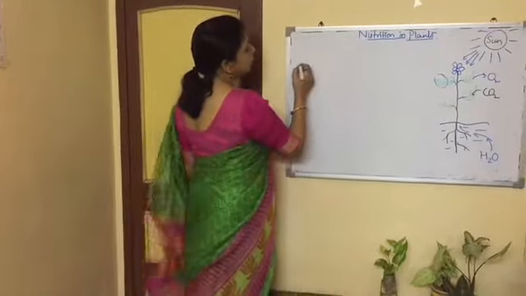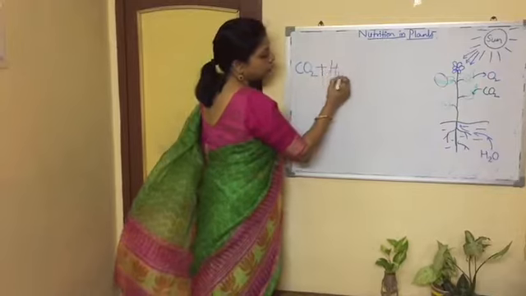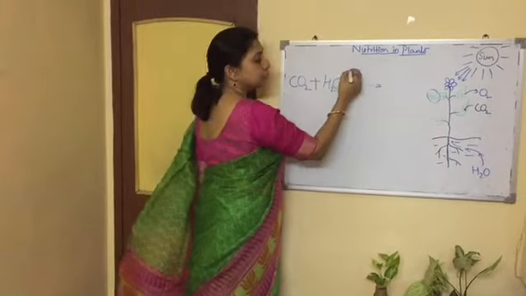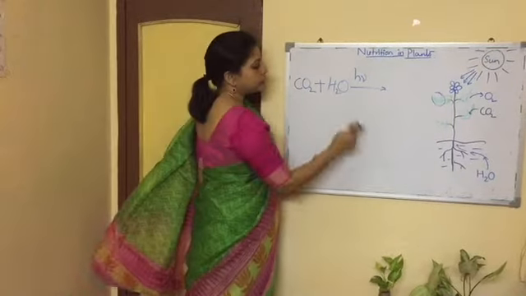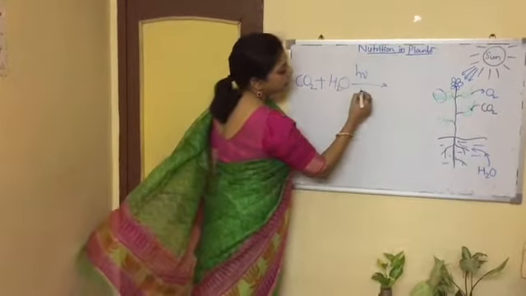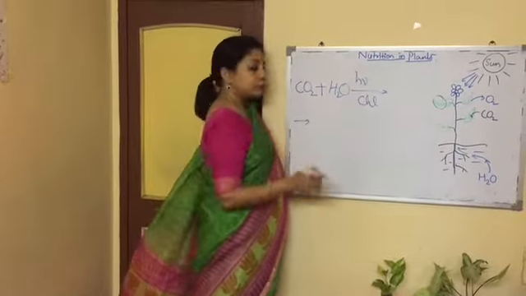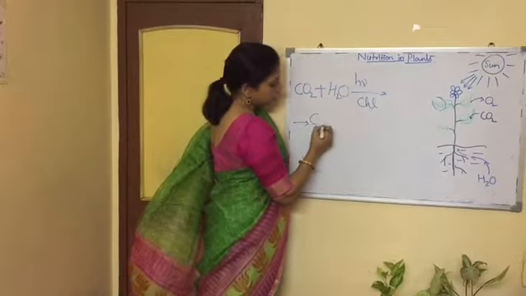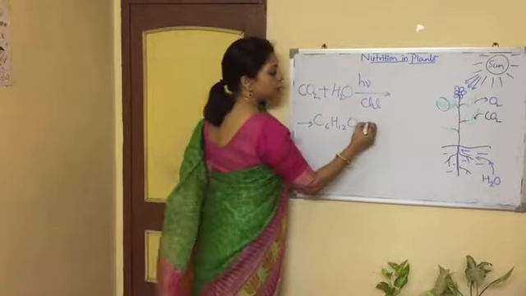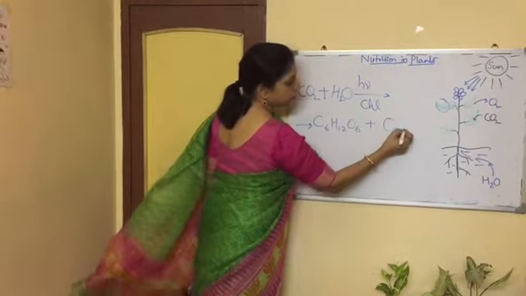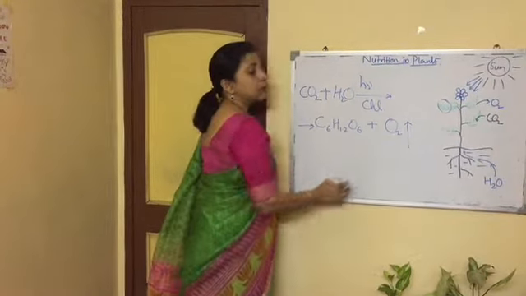What are the ingredients? The ingredients are carbon dioxide plus water in the presence of sunlight. We will show it like this. This is the photon of sunlight in the presence of chlorophyll, and we will see it here. What is formed? The food is formed. The food is glucose, C6H12O6, one molecule of glucose plus oxygen. Oxygen gas is liberated. We show it with the help of this arrow.